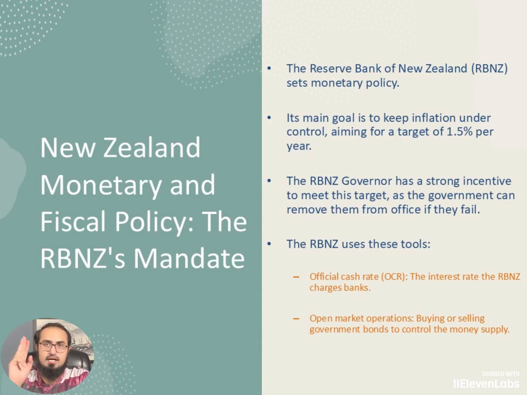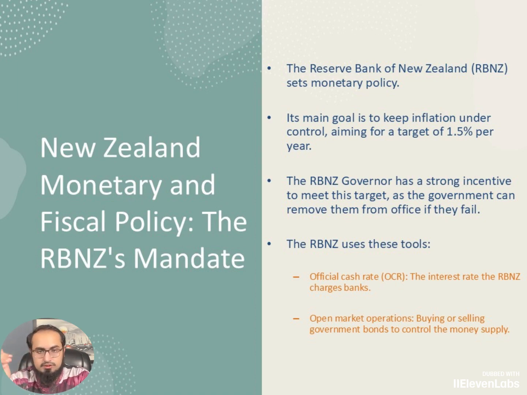That's its only goal. The RBNZ's control is just to keep inflation under control. They have a target of 1.5% for inflation. The RBNZ governor has a strong incentive to meet the target, as the government can remove them from office if they fail. If inflation does not come down, the government can suddenly remove them. When we discussed, it cannot influence other countries. The central bank had a little influence in the Bank of Ghana, influenced by the Ministry of Finance. But here, the government can just click and fire the person whenever it wants.